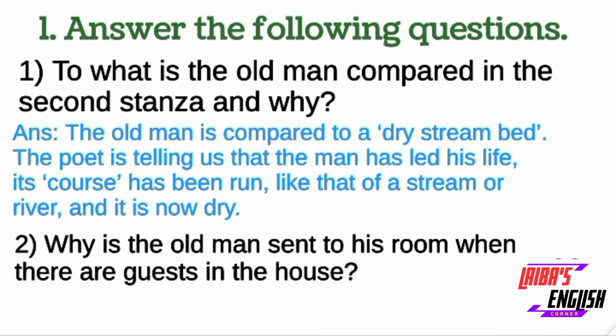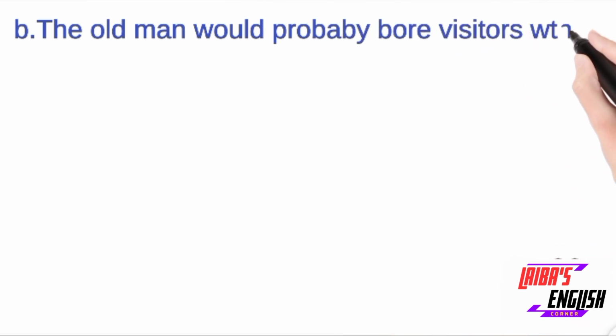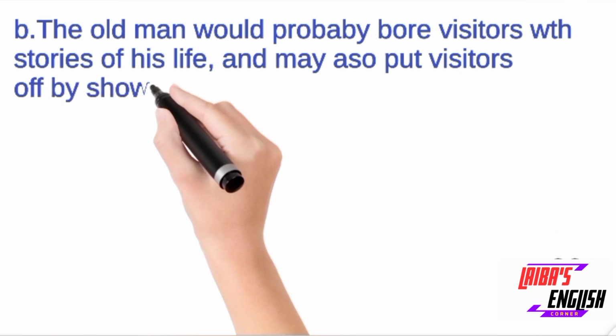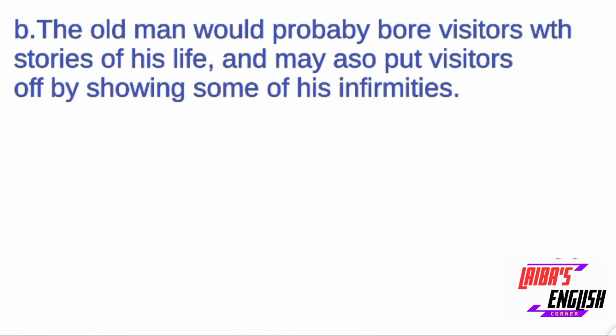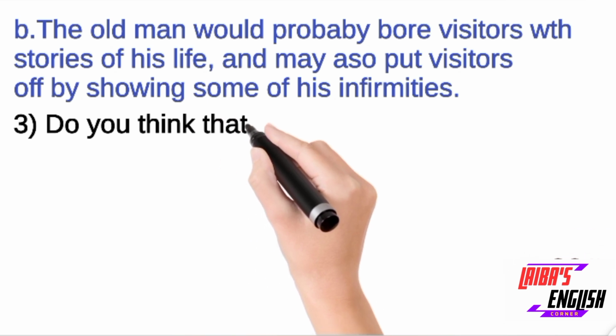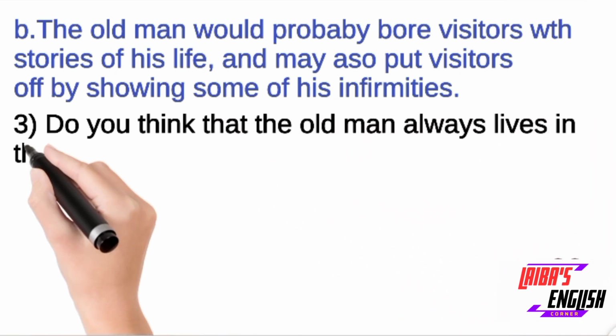Question number two, why is the old man sent to his room when there are guests in the house? The answer is, the old man would probably bore visitors with stories of his own life and may also put visitors off by showing some of his infirmities. So he was sent back to his room. Why? Because he would bore visitors with the stories of his own life, which would be very much boring according to his own children.